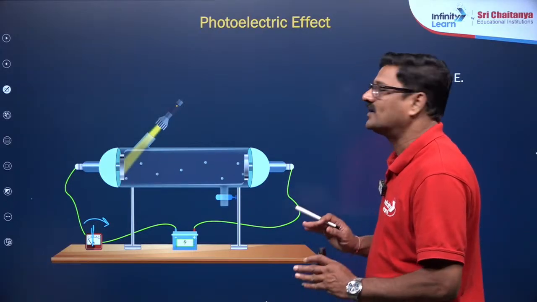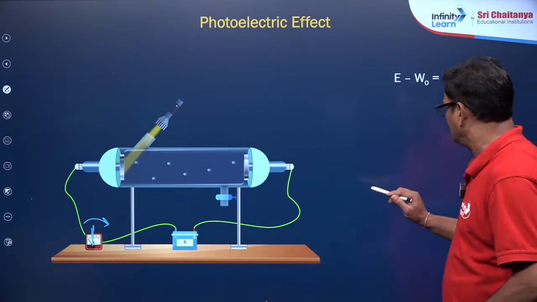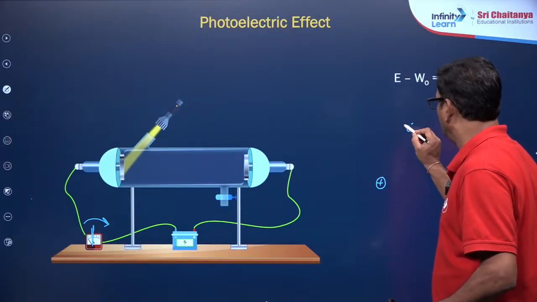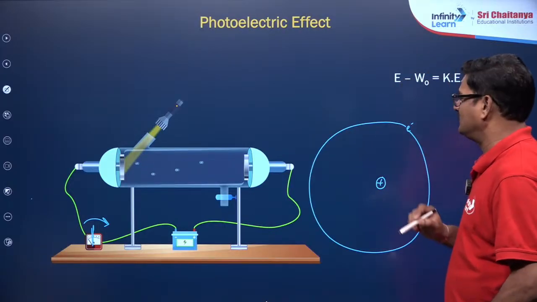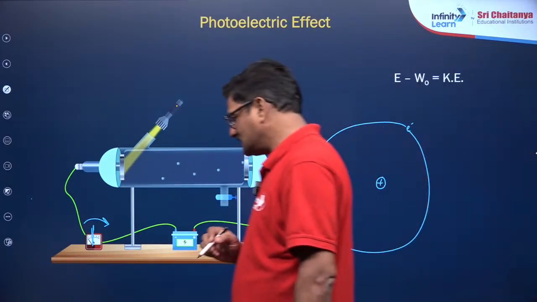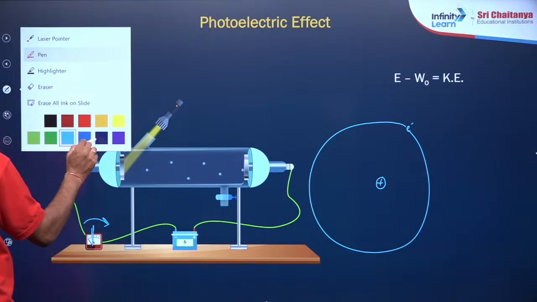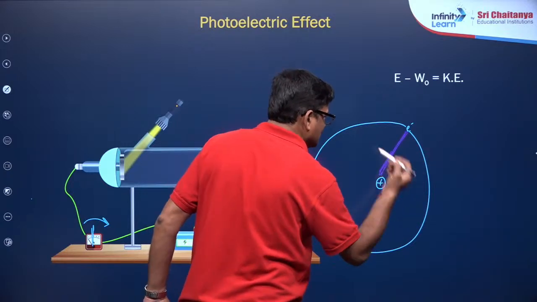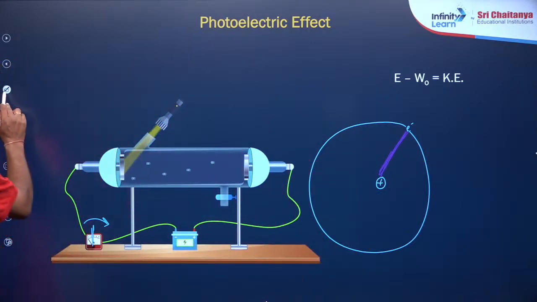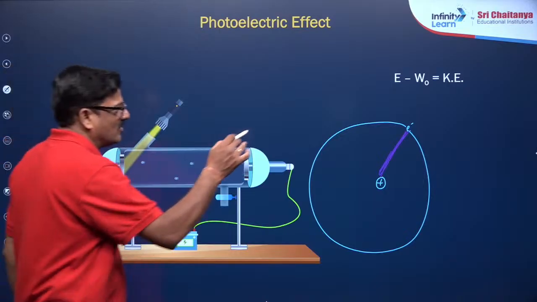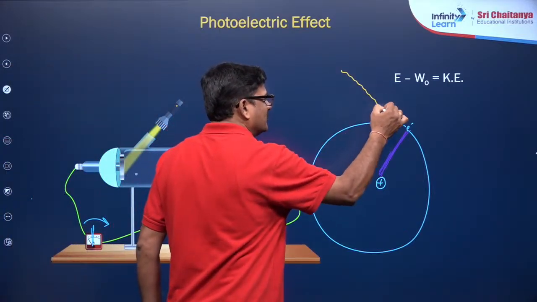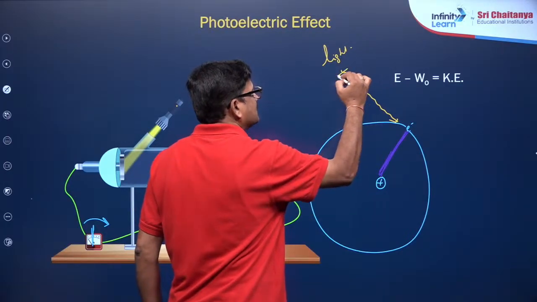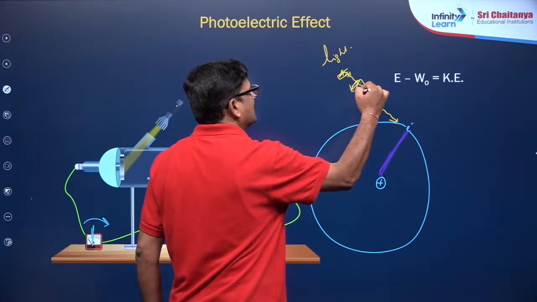So, exactly what happens? Einstein wanted to say this is a nucleus and the electron is revolving around the nucleus. There is an attraction force between the electron and the nucleus. When light of suitable frequency or energy is allowed to fall, this light has energy packets.